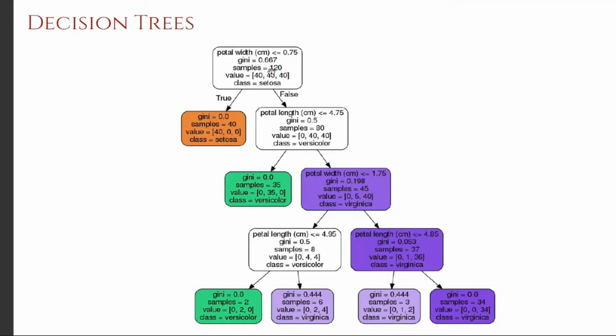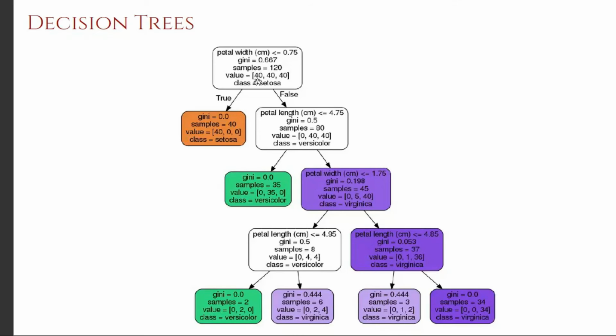We used 120 samples because the total number of samples is 150 for our iris data set. So when we take 80% of that, that is where we end up with 120 samples. So this is our training sample. So here it says 40, 40, 40. That means there are 3 class labels, and corresponding to each class, we have 40 training samples. So that is what we should understand from that.